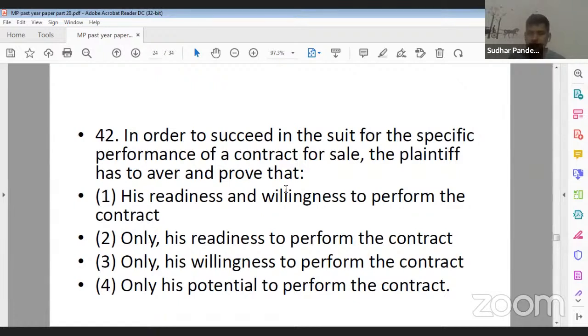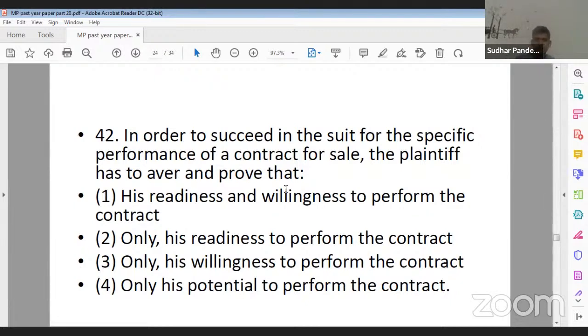So when a particular party is looking for specific performance in a contract of sale, the plaintiff has to prove what? His readiness and willingness to perform the contract. Option 2 is only his readiness, option 3 only his willingness, and the last option is only his potential to perform the contract. Yes, Harshvardhan ji is saying option 1, and yes, option 1 is the correct answer.